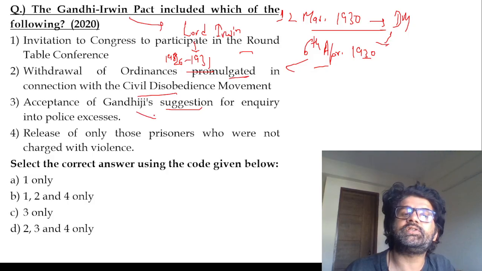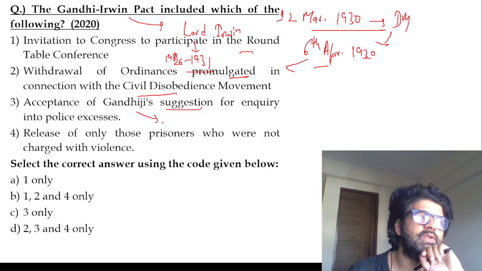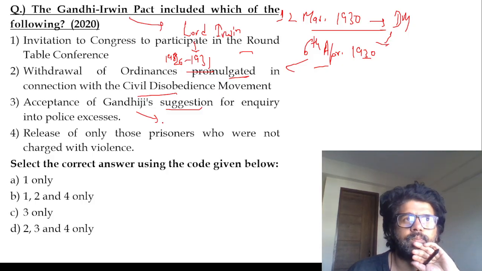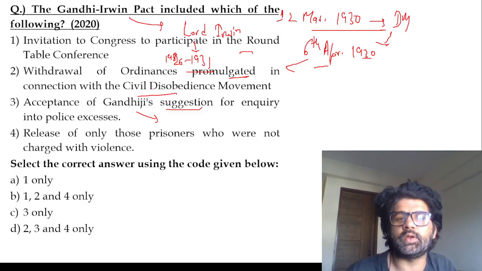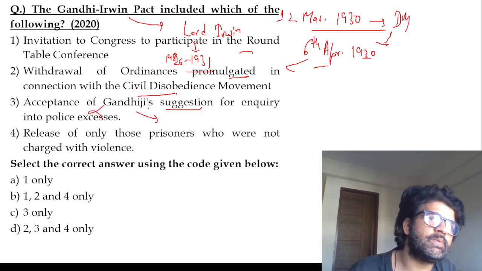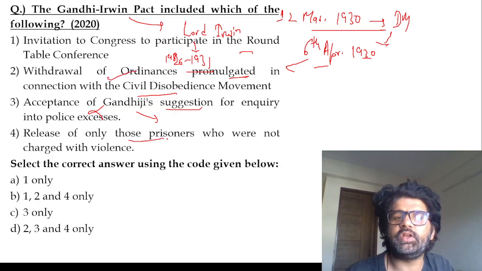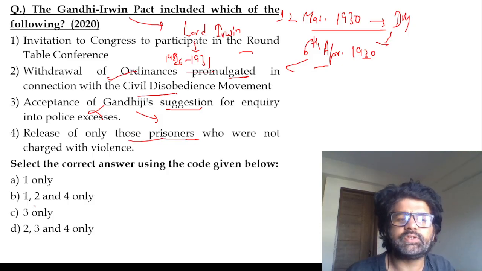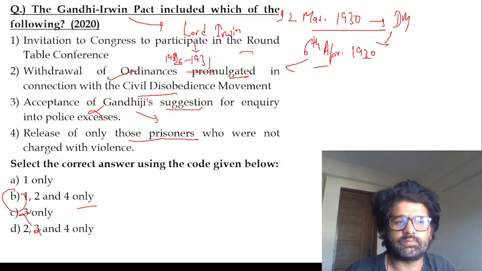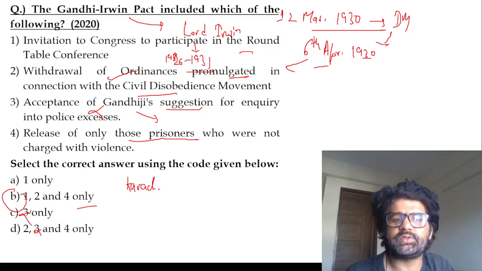So Gandhiji suggested two things. First, many people have beaten our people who were doing non-violent protest, and you should look into it. Irwin was like, no, okay, we will not accept this. We will not accept the commutation of Bhagat Singh's hanging and all. Those things we are not accepting. This withdrawal of ordinances and release of only those prisoners who were not charged with violence, we will accept. So the answer is, just eliminate the third: options 1, 2, and 4.